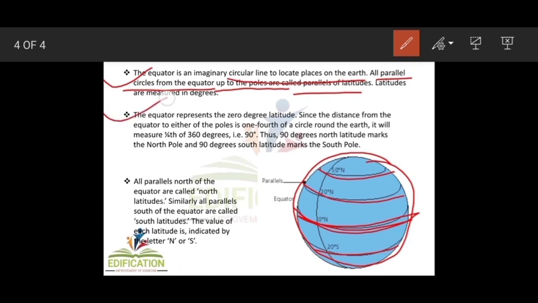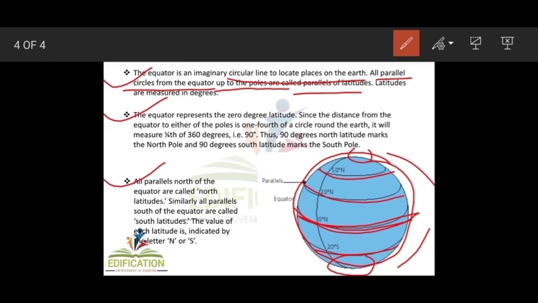The equator represents 0 degree latitude. Since the distance from the equator to either of the poles is 1/4 of a circle round the earth, it will measure 1/4 of 360 degrees, that is 90 degrees. Thus 90 degrees north latitude marks the North Pole, and 90 degrees south latitude marks the South Pole.